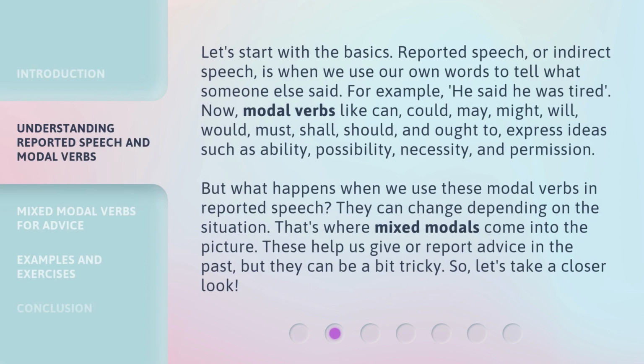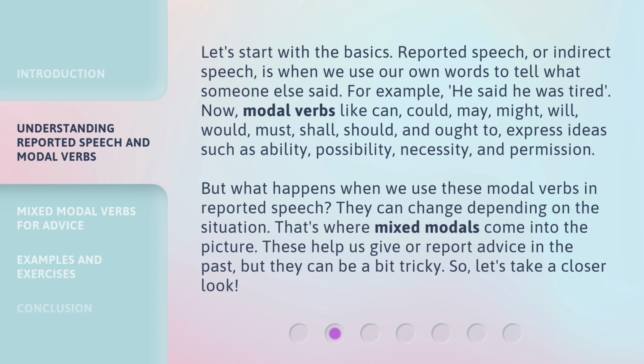Let's start with the basics. Reported speech, or indirect speech, is when we use our own words to tell what someone else said. For example, he said he was tired. Now, modal verbs like can, could, may, might, will, would, must, shall, should, and ought to express ideas such as ability, possibility, necessity, and permission.